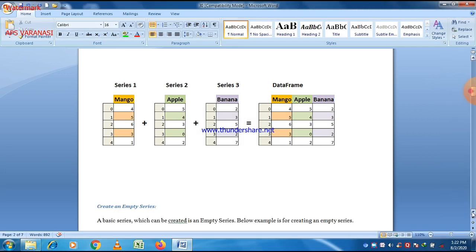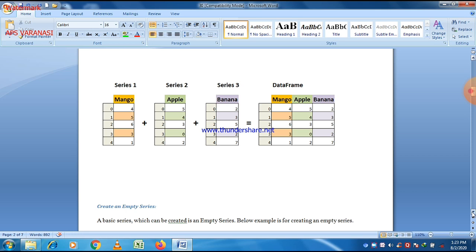When we combine these, we get a data frame. So a data frame is nothing but a collection of different series. In a series there is only a single column, while in a data frame there is more than one column. That is the difference between a series and a data frame: series are single dimensional and data frames are multidimensional, containing more than one column. This is the basic difference between them.